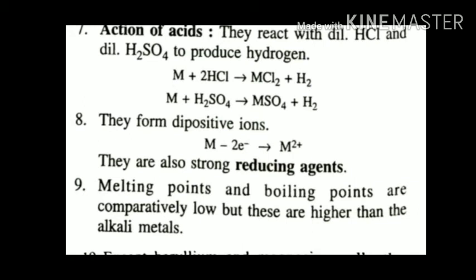That is, it becomes a dipositive ion. Di means 2 and positive ions. These are also strong reducing agents. As I have already told you, any element which loses electrons gets readily oxidized, and one which is readily oxidized will always behave as a good reducing agent.